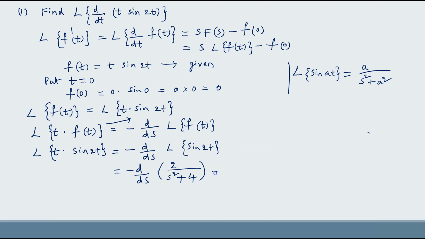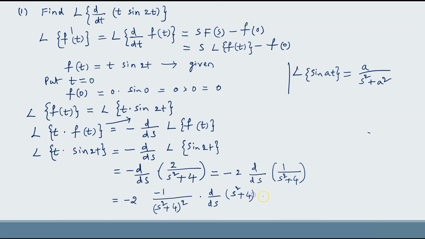If you differentiate this with respect to s, minus 2 you can take it outside. So here d by ds of 1 by s square plus 4. So if you differentiate this, you get minus 2 into minus 1 by s square plus 4 whole square into d by ds of s square plus 4, which gives 2 by s square plus 4 whole square into 2s.